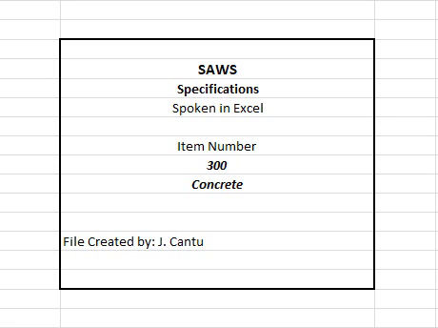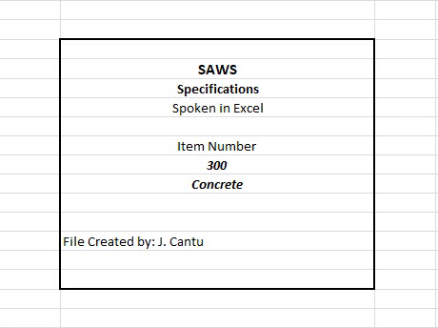B. ASTM A185, Standard Specification for Steel Welded Wire Fabric, Plain, for Concrete Reinforcement. C. ASTM A615, Standard Specification for Deformed and Plain Billet Steel Bars for Concrete Reinforcement. D. ASTM A767, Standard Specifications for Zinc-Coated, Galvanized, Steel Bars for Concrete Reinforcement.